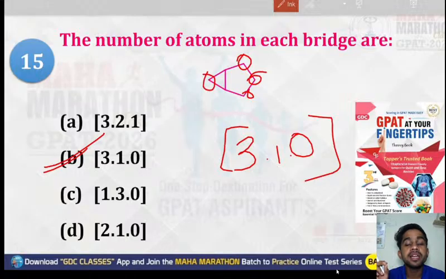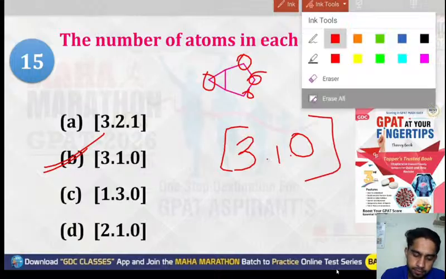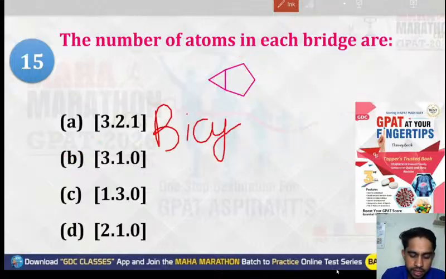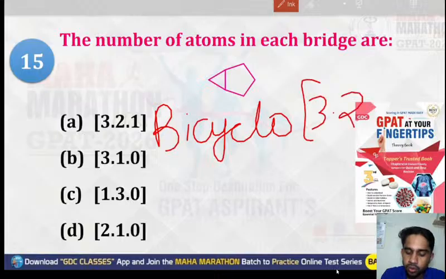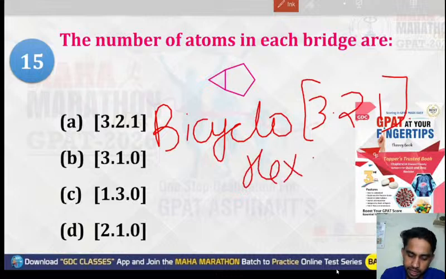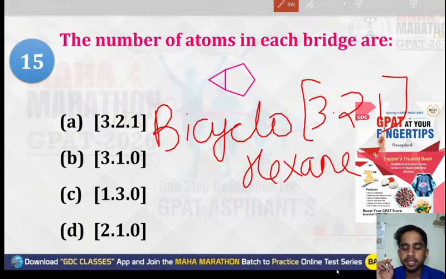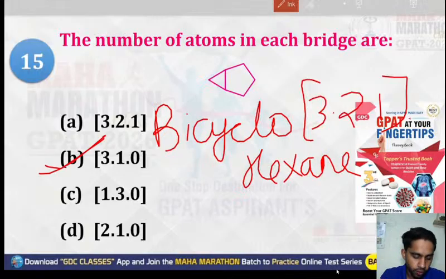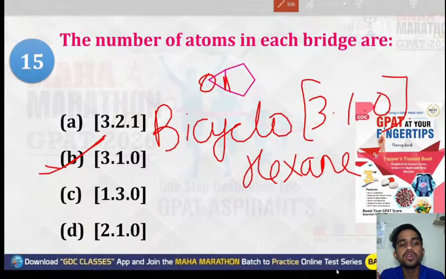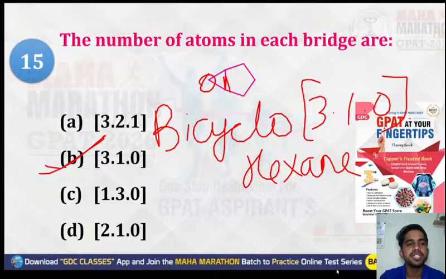And if we have to give the nomenclature, it will be bicyclo, since it is bicyclo, and then 3, 2, 1, and total how many atoms are there? 6. So bicyclo 3,2,1 hexane will be the right answer. So the correct option is what? 3, 2, 1? No, no, guys. It's 310, a single atom, no atom. So the correct one is bicyclo 3,1,0 hexane. That is option number B.